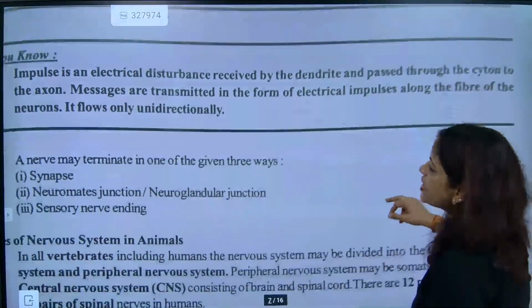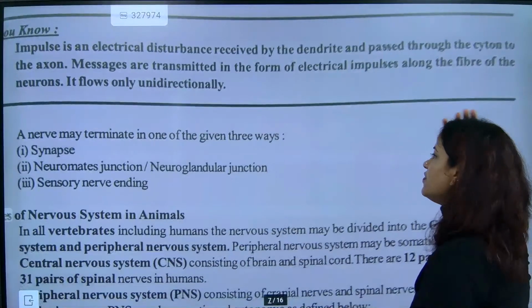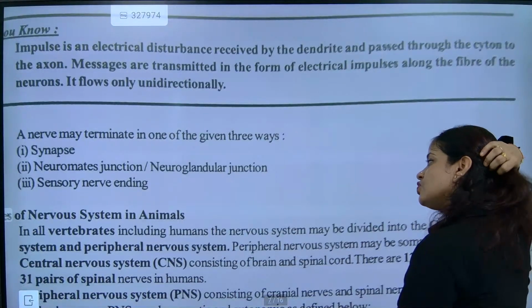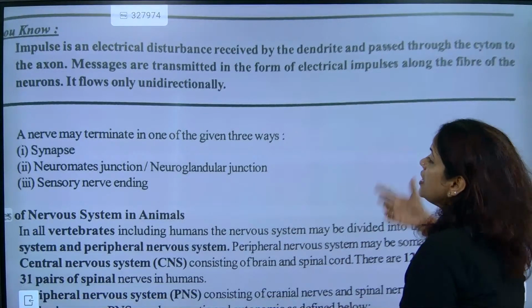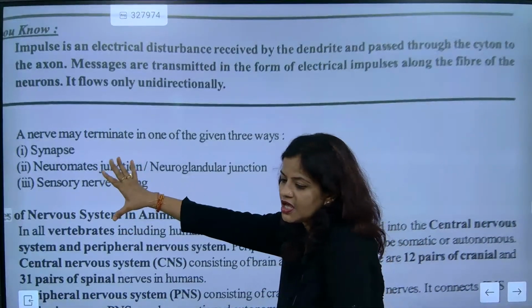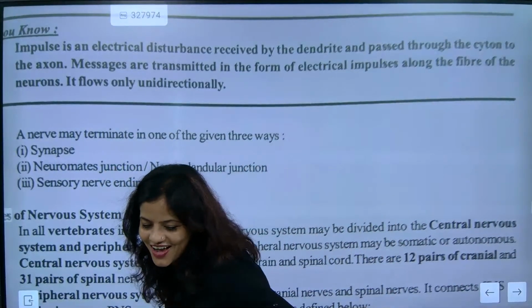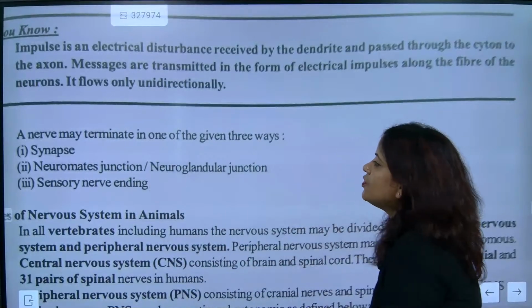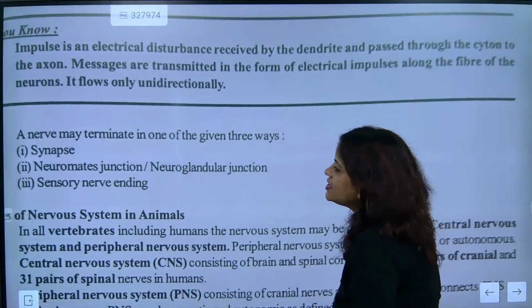Nerves may transmit in one of the given three ways. What are the ways through which the nerves are getting transmitted? The three ways are synapse, neuromuscular junction, and sensory nerve ending.